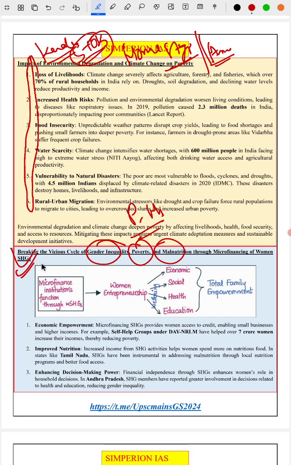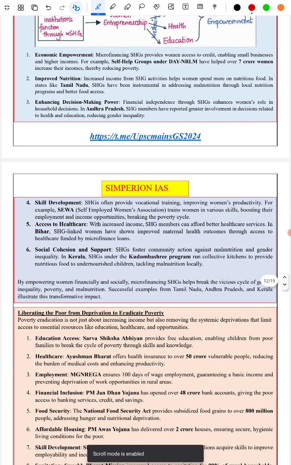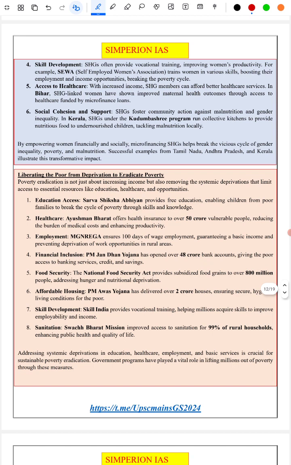We have given that, and how microfinancing organizations can help to overcome it. We have answered that with 6 points. Next is liberating the poor from deprivation, to eradicate electricity poverty.